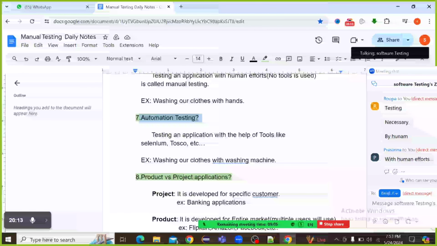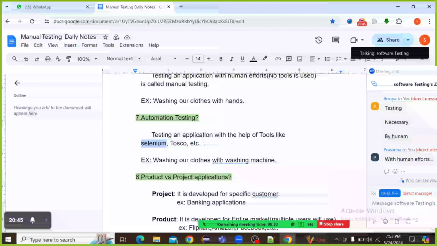So what is meant by automation testing? Testing an application with the help of tools like Selenium. Okay, there will be tools like Selenium, Visual Studio, and so many other tools for automation. But most companies use Selenium only, because Selenium is a